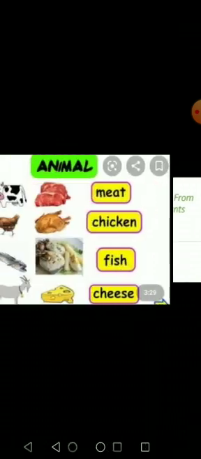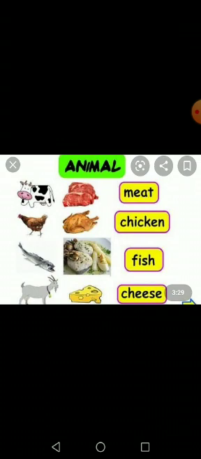All these come from plants. And we take milk, we take chicken meat, we take eggs, we take cheese. So all these come from animals. So our food basically comes from plants and animals too.